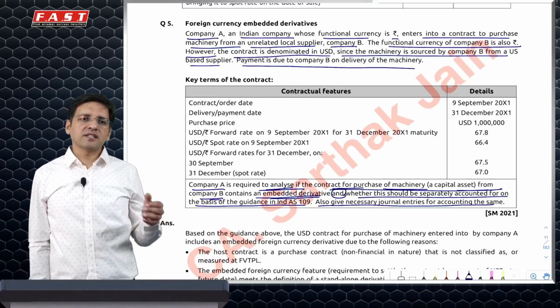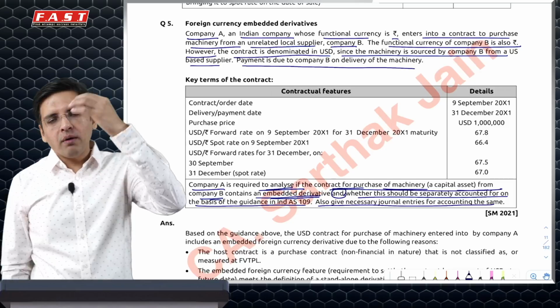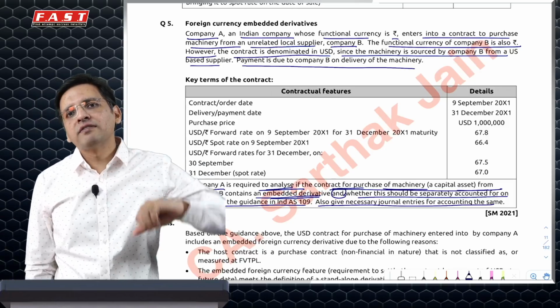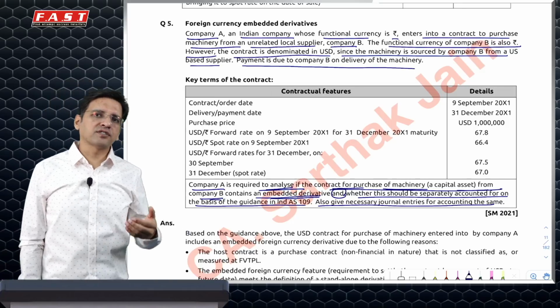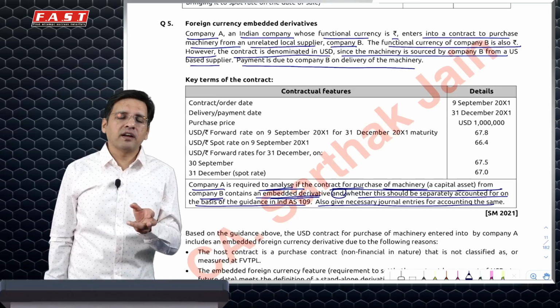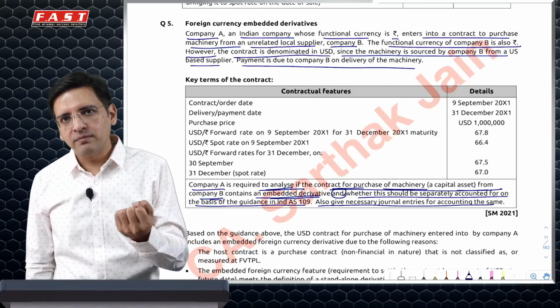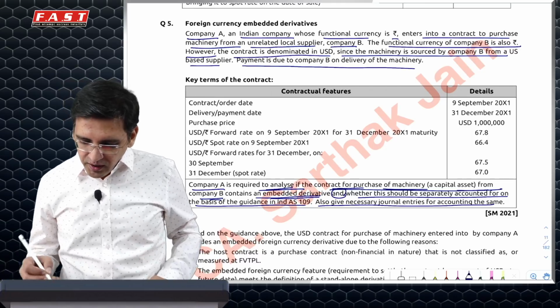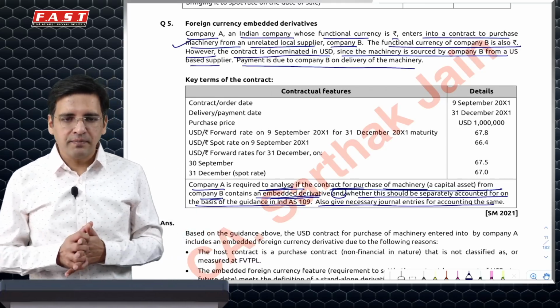We'll have to say that if the buyer and seller both have functional currency of rupees, denominating a transaction in dollars usually will not be a usual practice, and that is why it would satisfy the conditions of an embedded derivative, and hence we will have to do split accounting, wherein we'll account for the non-financial item purchased, in this case the machine, separately and the derivative separately.